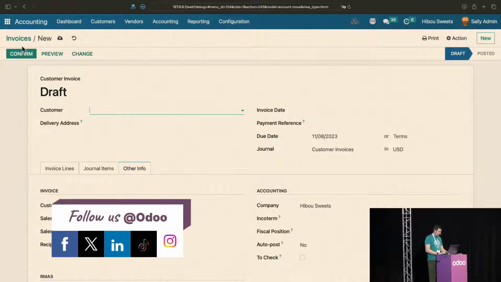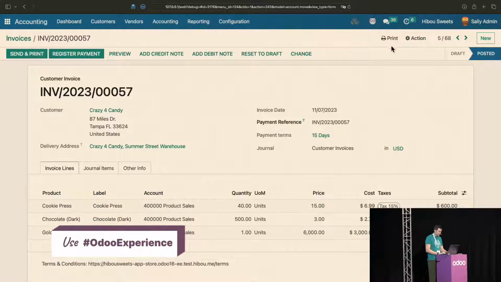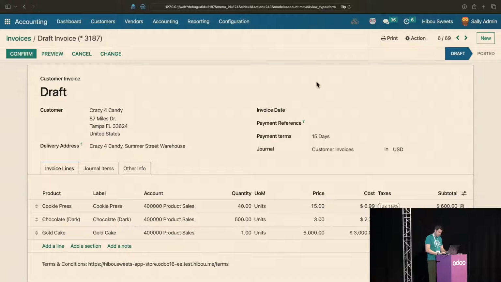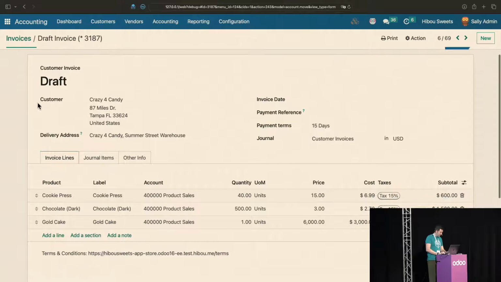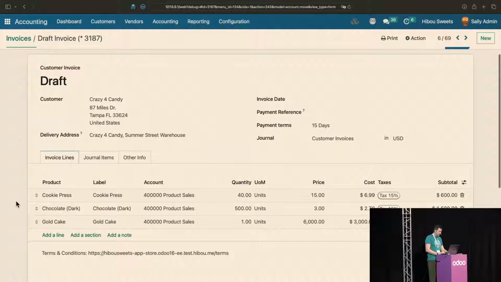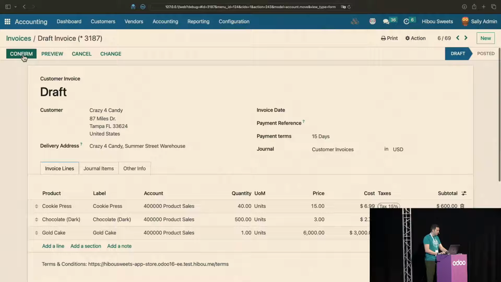But let's go ahead and find a prior invoice here and duplicate this one. Actually, yeah, action duplicate. All right, let's go ahead and set our salesperson here to be Hedwig. All right, so this one's going to be potentially a tricky one. So study it for just a second here. We've got a margin down here. What's going to be, how many commissions, and what is the base? Let's go ahead and hit confirm.